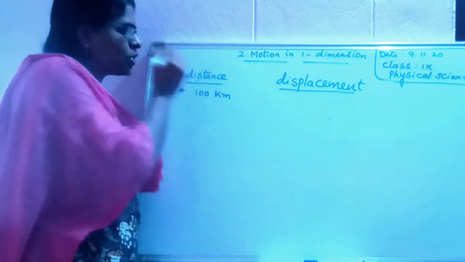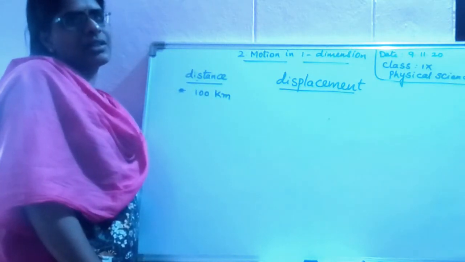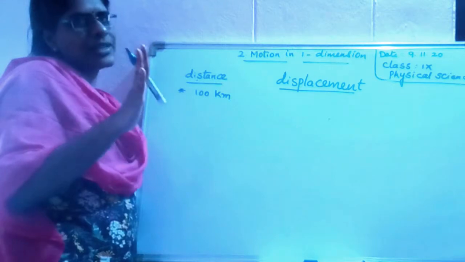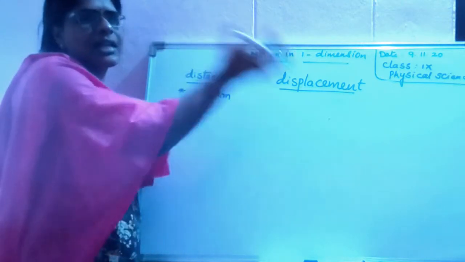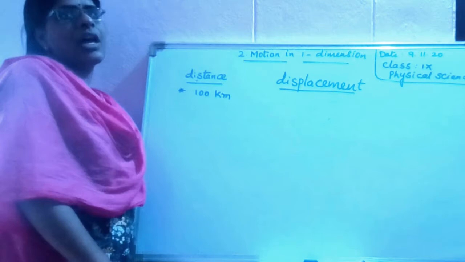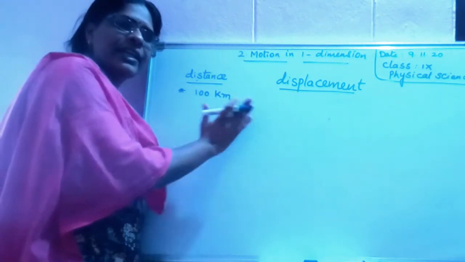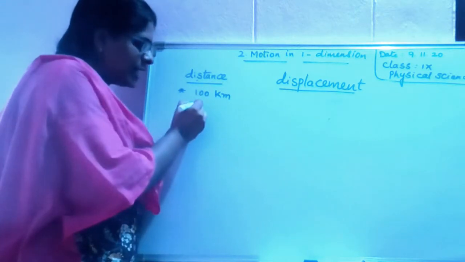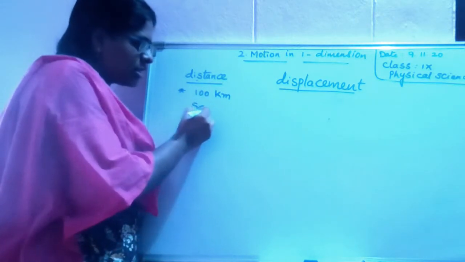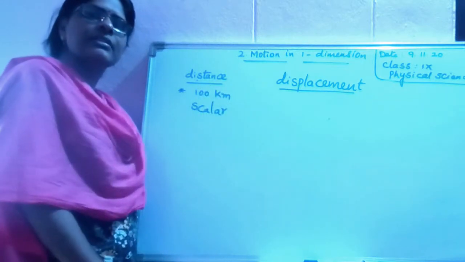Now, under which quantity does distance come? I said physical quantities are divided into two types, scalars and vectors. Distance doesn't require direction. Can I say distance is a scalar? Yes.